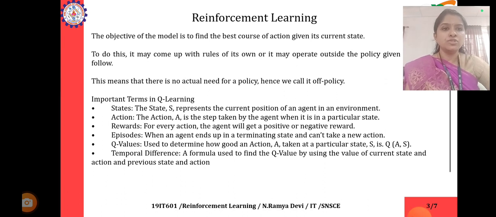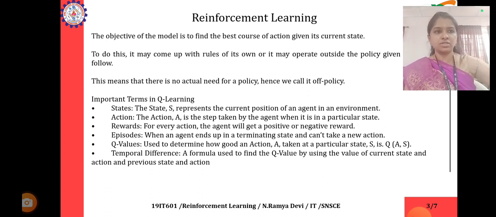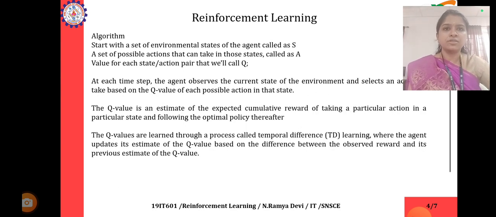Q values are used to determine how good an action A taken at a particular state S is, written Q of A, S. Temporal difference is a formula used to find the Q value by using the value of the current state and action and the previous state and action. Algorithm: it starts with a set of environmental states of the agent called S, a set of possible actions that can be taken in those states called A, and a value for each state-action pair that we will call Q.